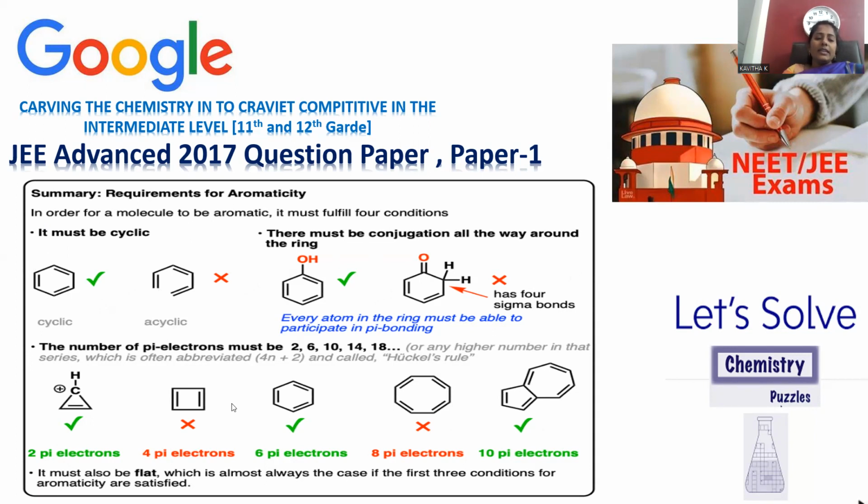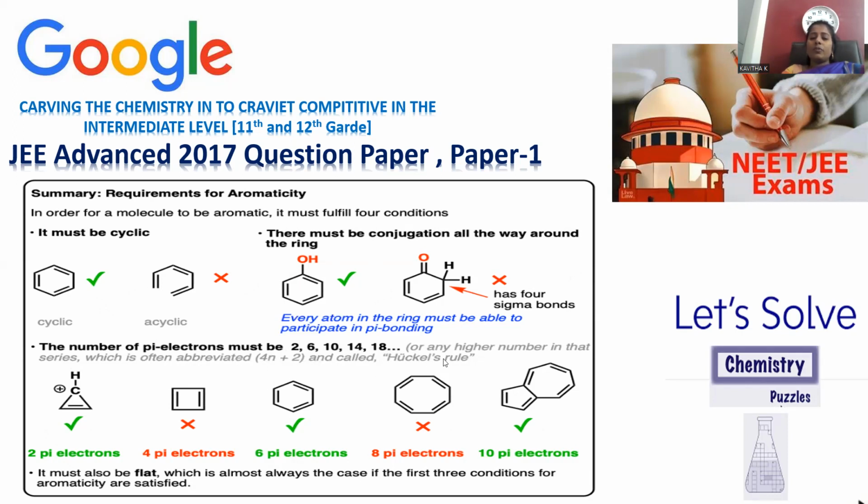Right. And the second parameter is that the cyclic compound must be accompanied with conjugated pi electrons of 2, 6, 10, 14, 18. This is in accordance with the 4n plus 2 pi electron system. 4n plus 2 accords with the Huckel rule. If any compound is obeying the Huckel rule, then only can we say that compound is aromatic in nature.